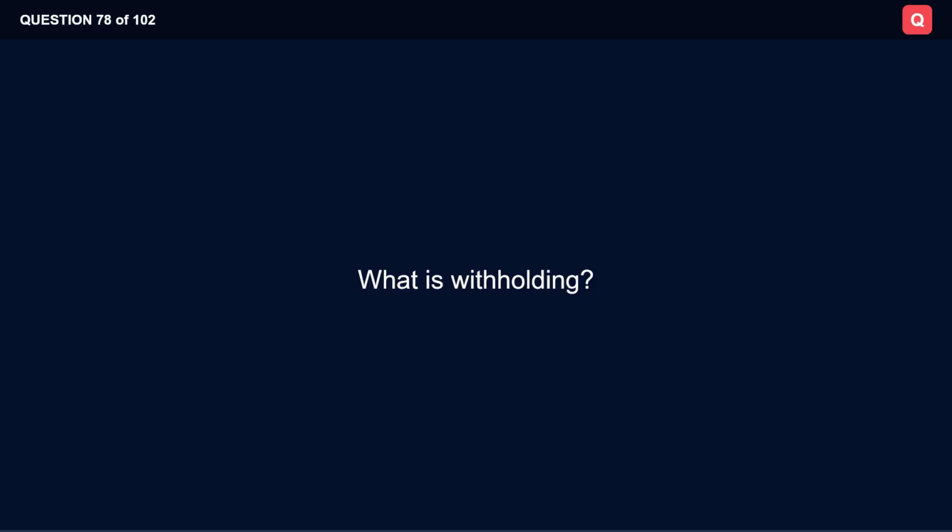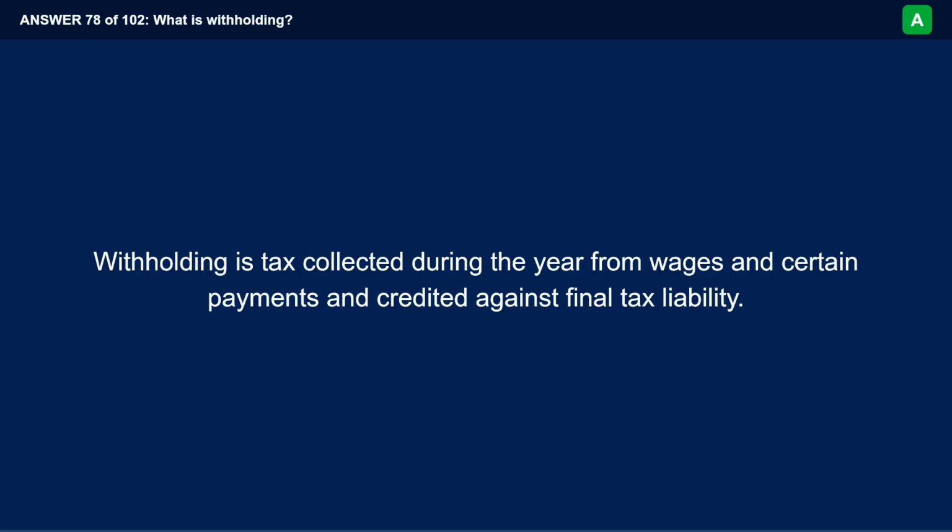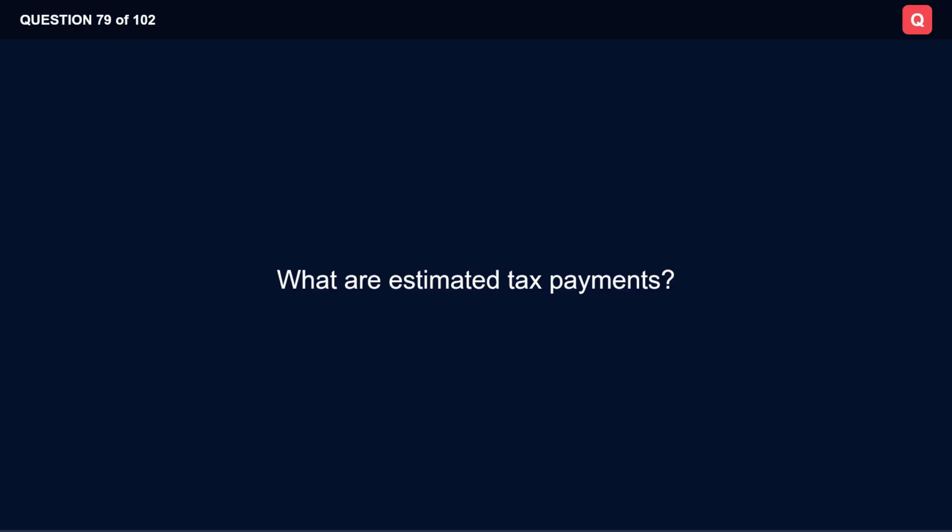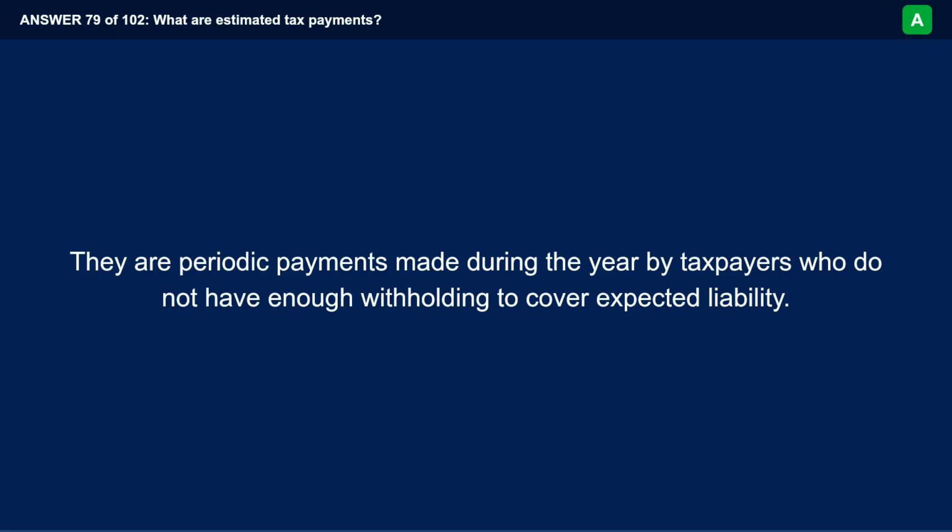What is withholding? Withholding is tax collected during the year from wages and certain payments and credited against final tax liability. What are estimated tax payments? They are periodic payments made during the year by taxpayers who do not have enough withholding to cover expected liability.